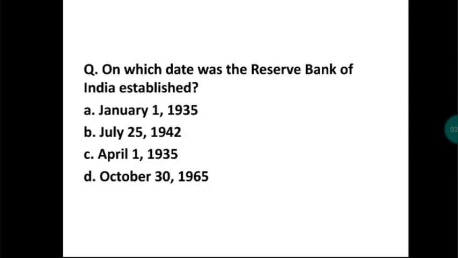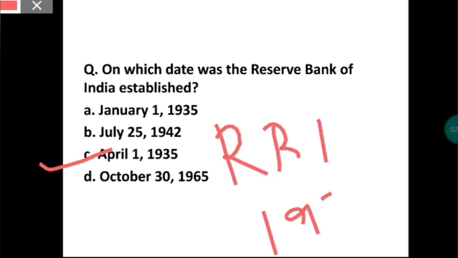On which date was the Reserve Bank of India established? This is an easy question. The Reserve Bank of India was established on 1st April 1935 under the Reserve Bank of India Act 1934. Okay, the RBI Act is 1934, and the RBI was established on 1st April 1935.